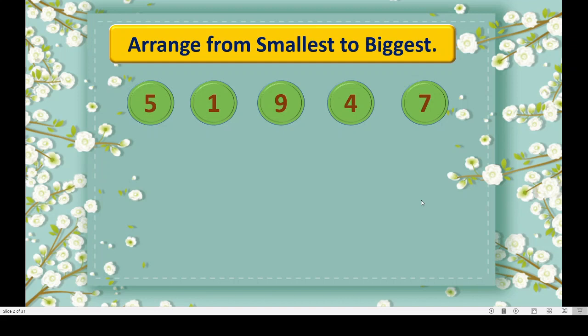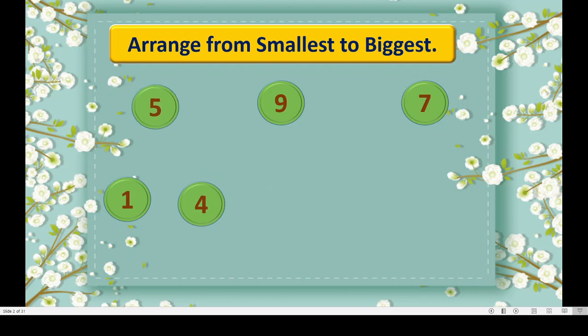Isn't it? See this. This is 1. You know this is the smallest number among the given numbers. Right? After 1, 4 is the smaller one. Correct? 1, then 4, then comes 5. A little bigger one.